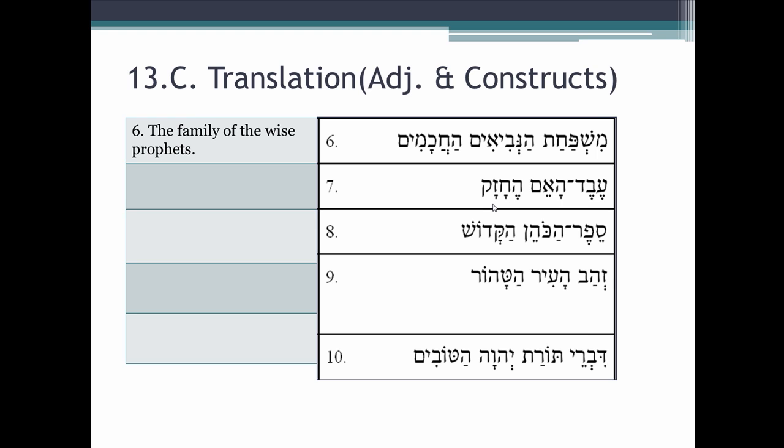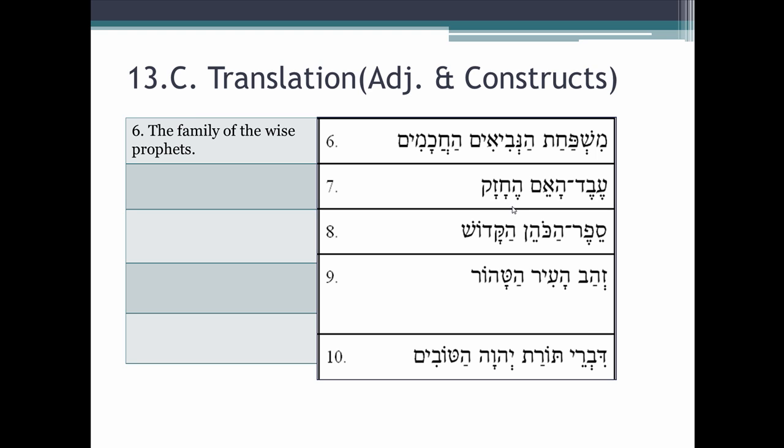What is the gender and number of he-chazak? It can only be masculine singular because there's no ending that makes it masculine plural or feminine singular. It has to be masculine singular. So we have a masculine singular definite adjective.